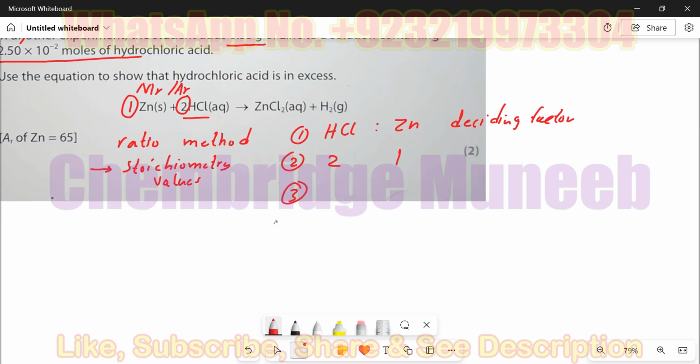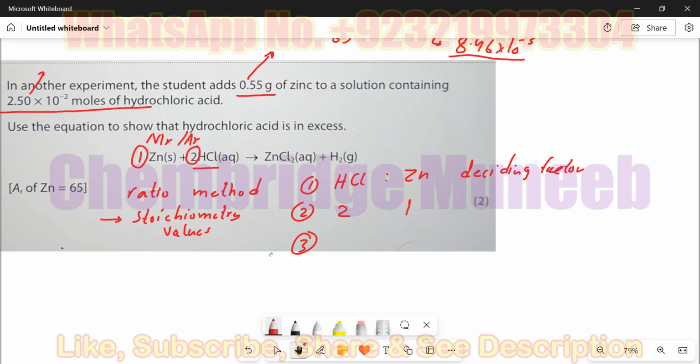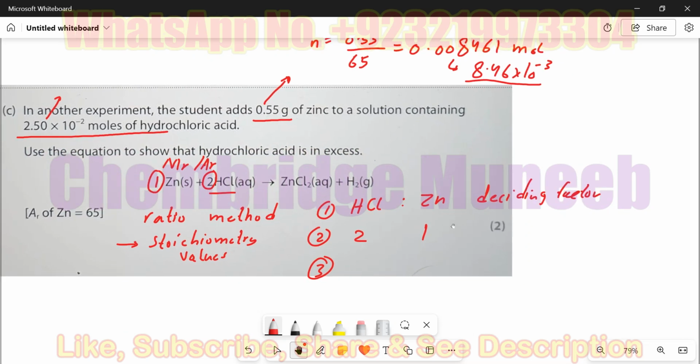Now the third step includes the values which you are either about to find, or which you are already given in the question, or which you have already calculated from the previous step. That means the unknown value and the known value. The unknown value is to find the mole of the... Here in this case, the industrialist adds 0.55 grams zinc to a solution containing... Oh wait, there's one more thing.